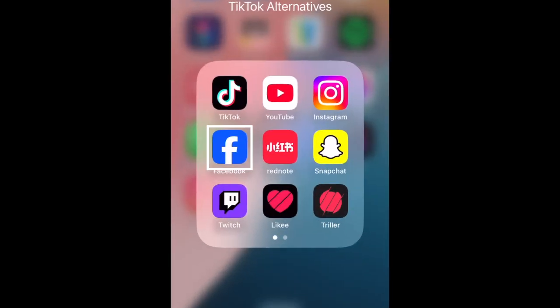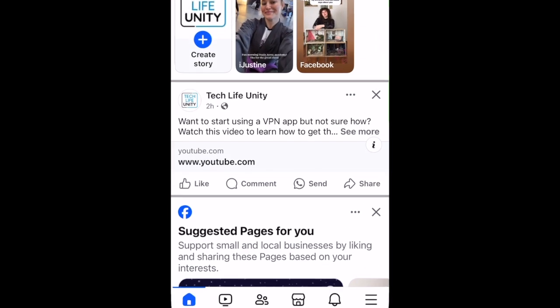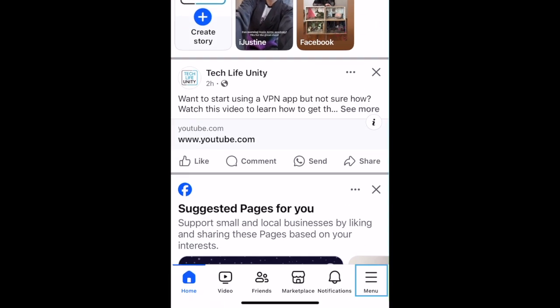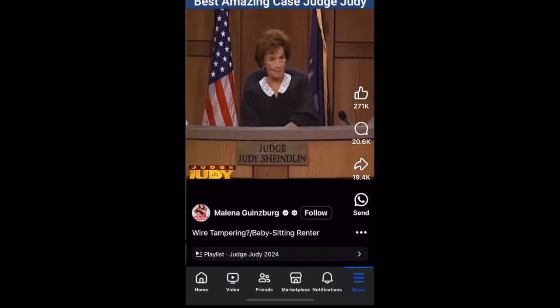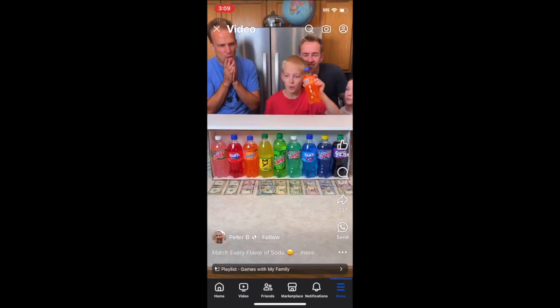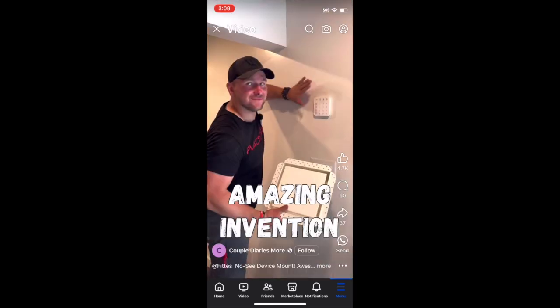Did you know there are Reels on Facebook as well? You can share your Instagram Reels to Facebook or use it on its own. You can easily find Reels on the Facebook app by tapping the menu icon, then selecting Video. You can then scroll the Reels feed. Facebook Reels also allow for monetization, which makes it an appealing option for creators.